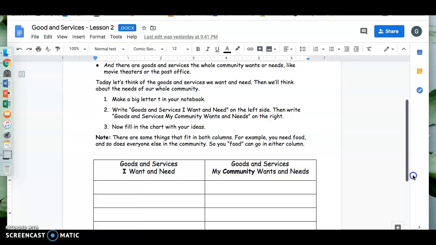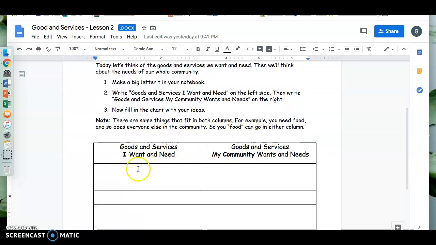Write goods and services I want and need on the left-hand side. Write goods and services my community wants and needs on the right-hand side. Now, fill in the chart with your ideas.